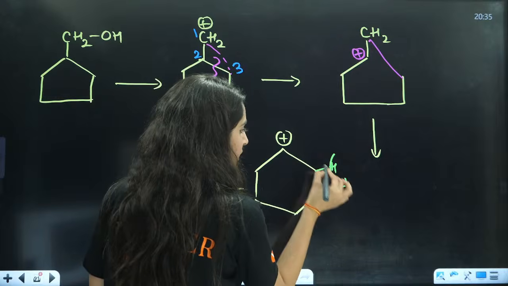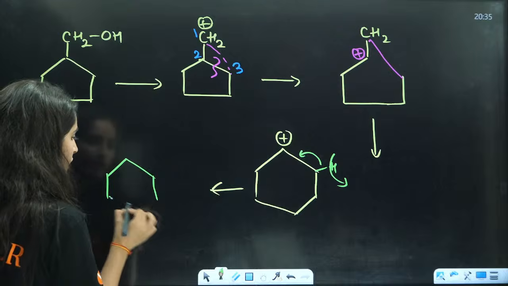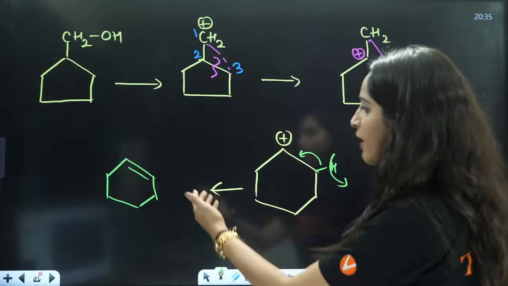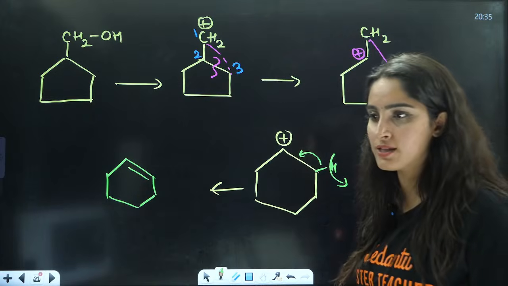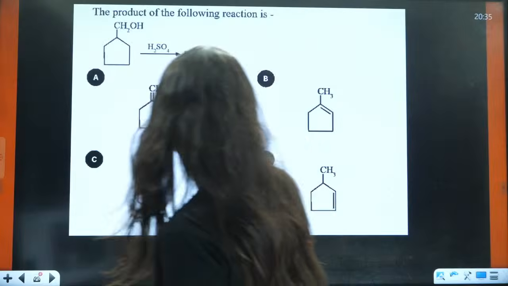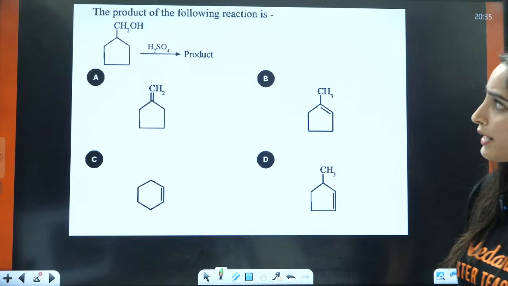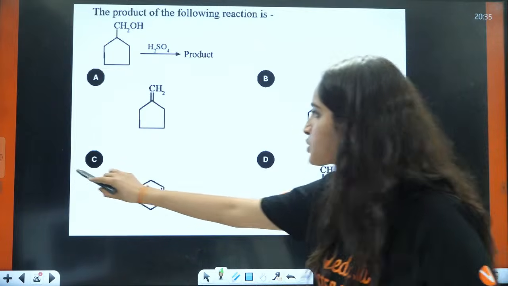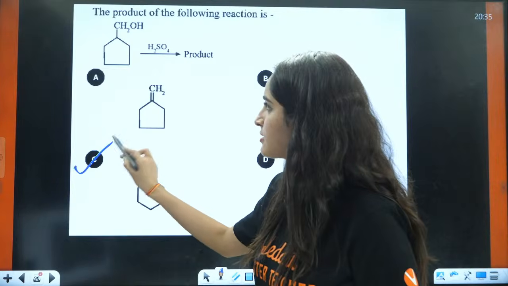So hydrogen will be eliminated here, bond will shift here, and hence in the end you will have this kind of answer. Okay, students, this kind of answer you will have in the end. That will become what? This one. Yes, C is the correct answer.